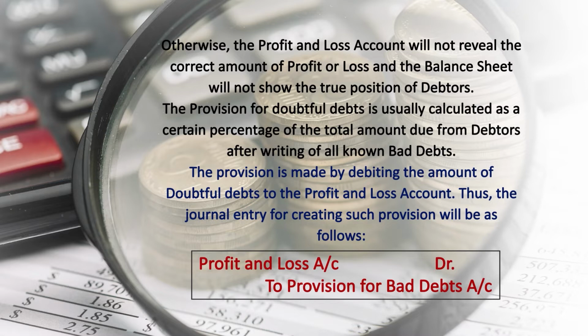The provision is made by debiting the amount of doubtful debts to the profit and loss account. Thus, the journal entry for creating such provision will be: profit and loss account debit to provision for bad and doubtful debts. Since the provision for bad and doubtful debts is again a loss for the business, and any loss for the business is always charged to the profit and loss account.